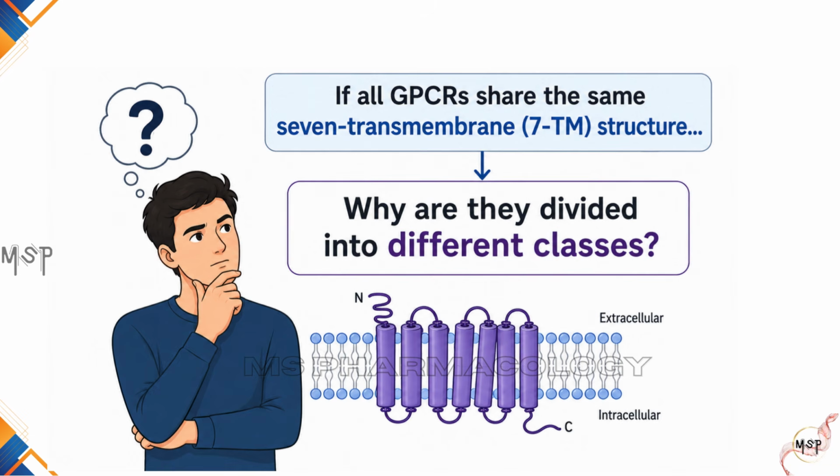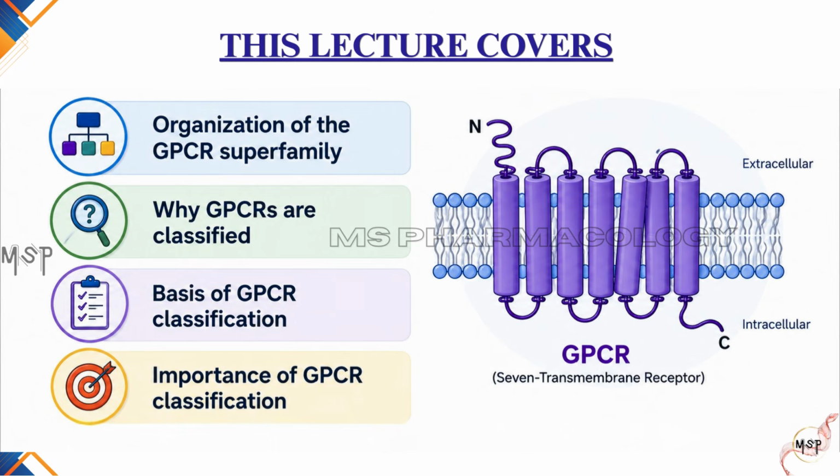If all of these receptors belong to the same GPCR superfamily and share the same basic seven-transmembrane structure, why are they divided into different classes? That is exactly what we will discuss in this video. Unlike our previous videos, this lecture is not about GPCR signaling. Instead, it focuses on how the GPCR superfamily is organized and why scientists classify these receptors into different groups.